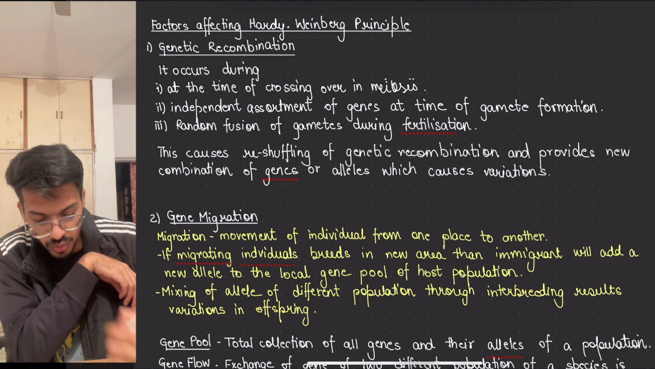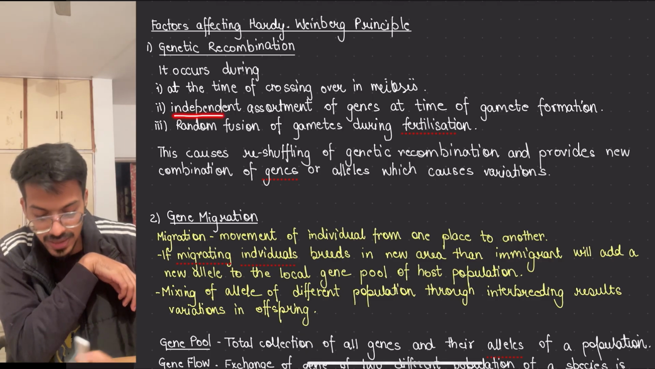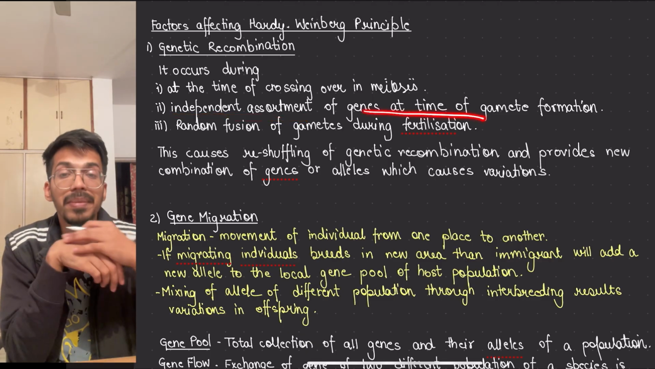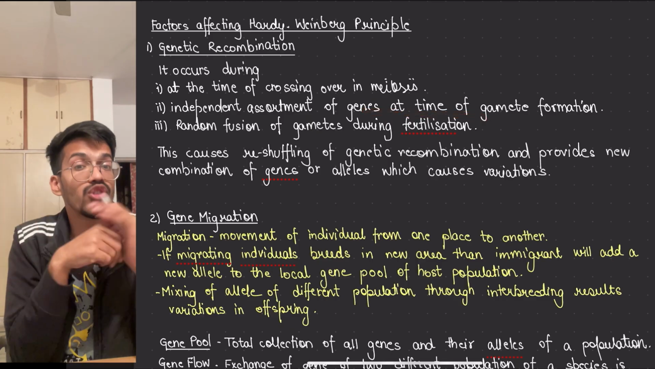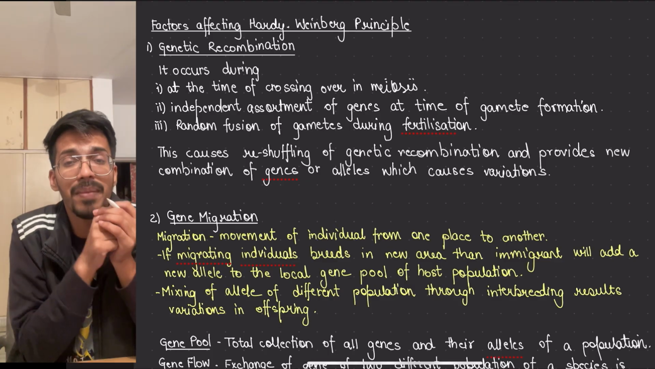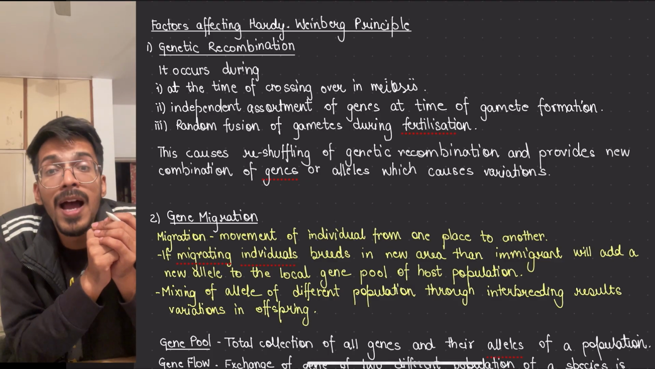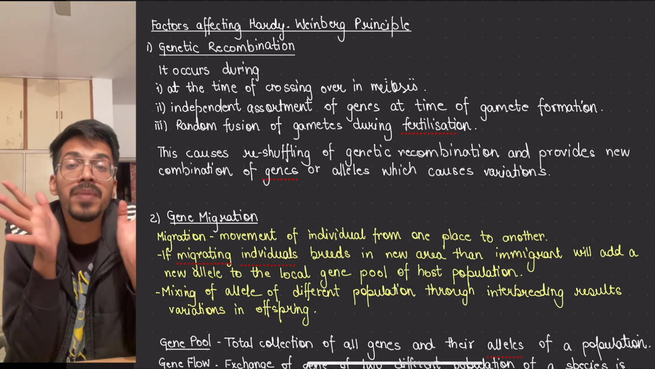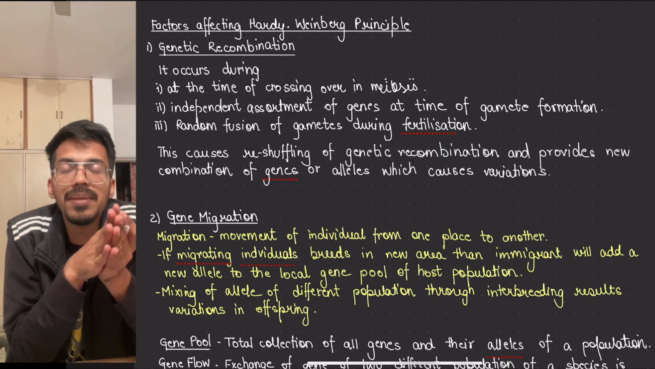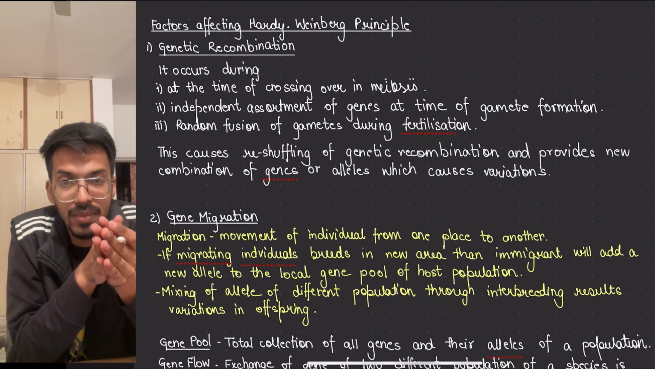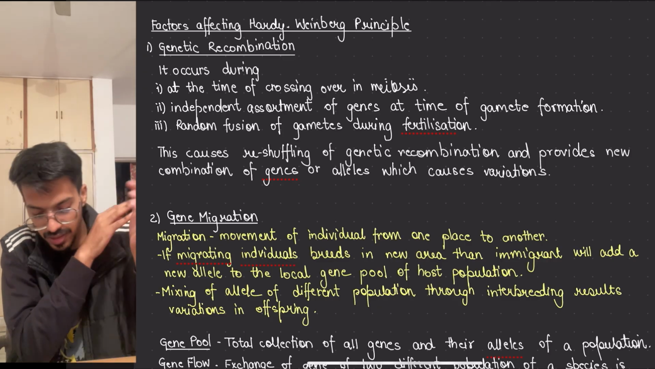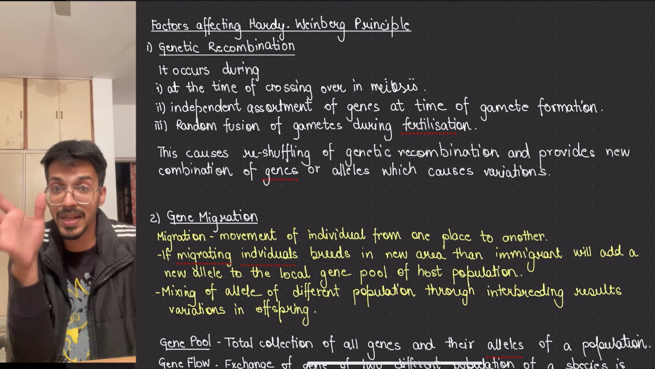Then we have independent assortment that occurs at the time of gamete formation. We know that new recombinants are being formed. If you haven't seen that, go back and check my genetics video on this channel, and you will see that certain genes come into the recombinant form. Independent assortment takes place in their cases. I have explained how it takes place much better there.